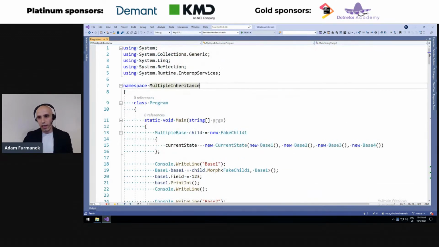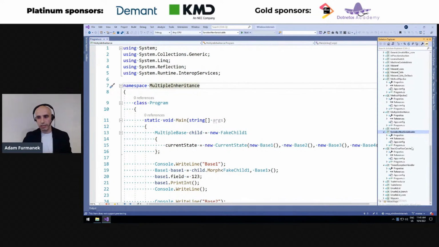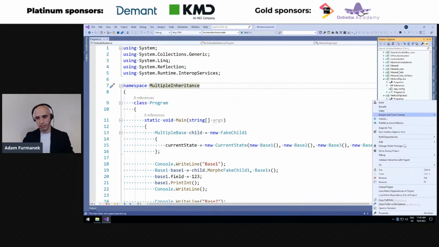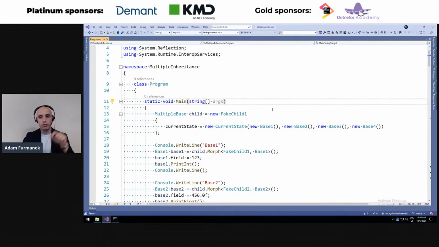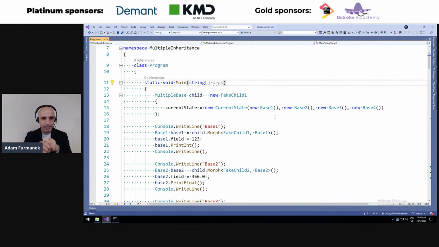and this way we can serialize non-serializable classes. And the last thing we are going to do is implement a multiple inheritance thingy. Obviously in C# in .NET, you cannot do multiple inheritance, but what we are trying to do is morph the instances from one type to the other.